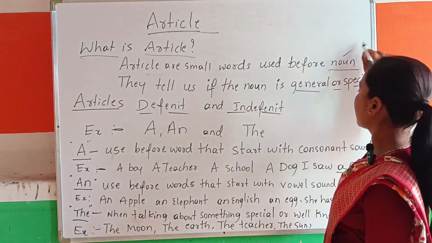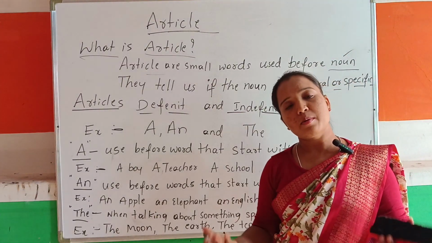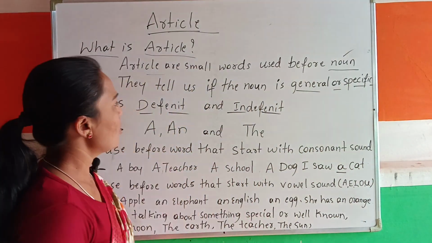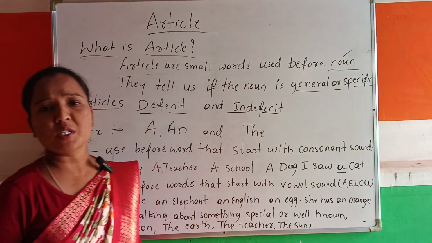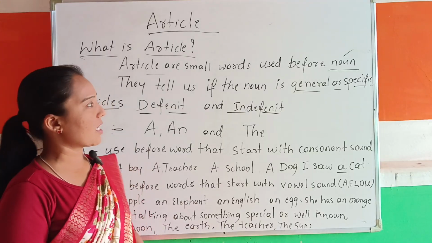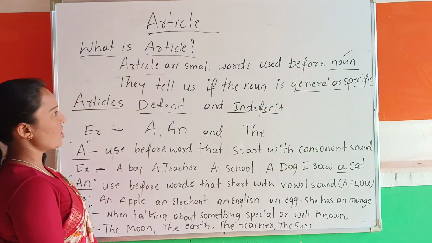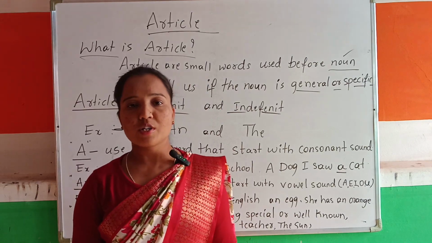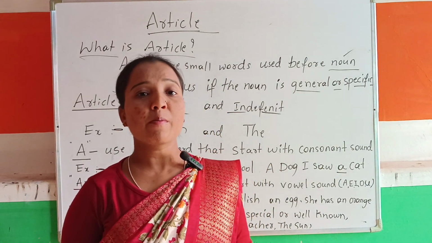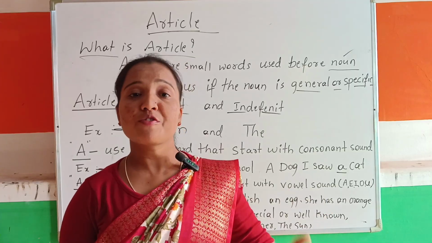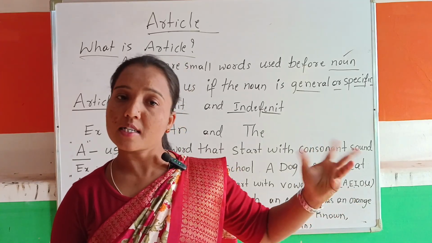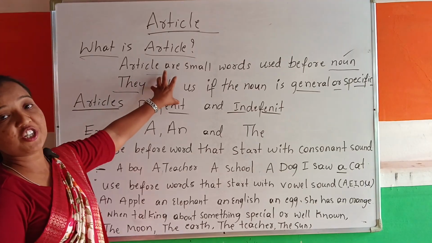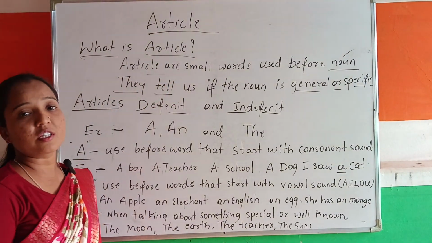Okay, noun, we use it before that. Noun means nāmapada, sarvanāma, whatever noun or pronoun comes, right? All the noun things can be a place, a person, whatever things will come, that is what we consider a noun. We use the article before it, and it tells us if the noun is general or specific. Which person are we talking about, is that person general, or specific, with some unique qualities he had or she had, right? We look at that specifically. That is what the article does, right?